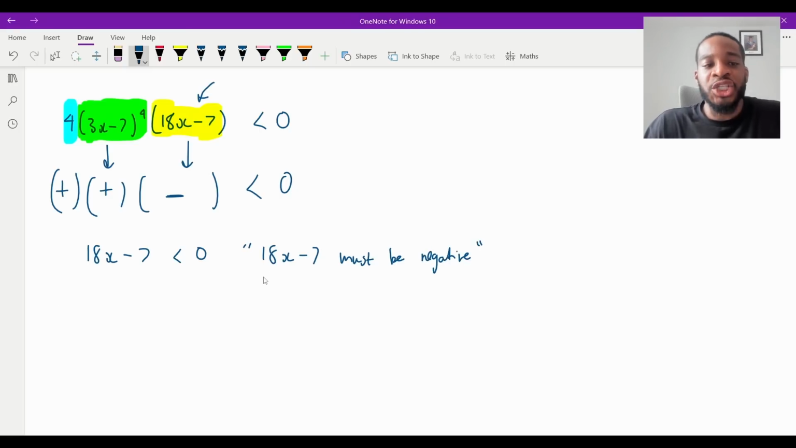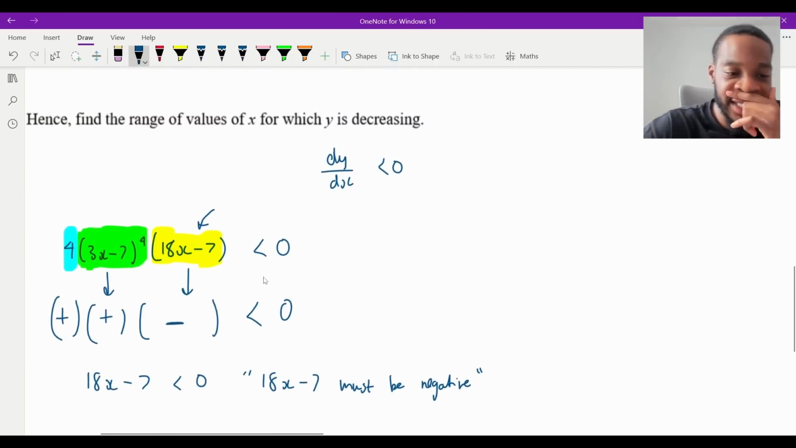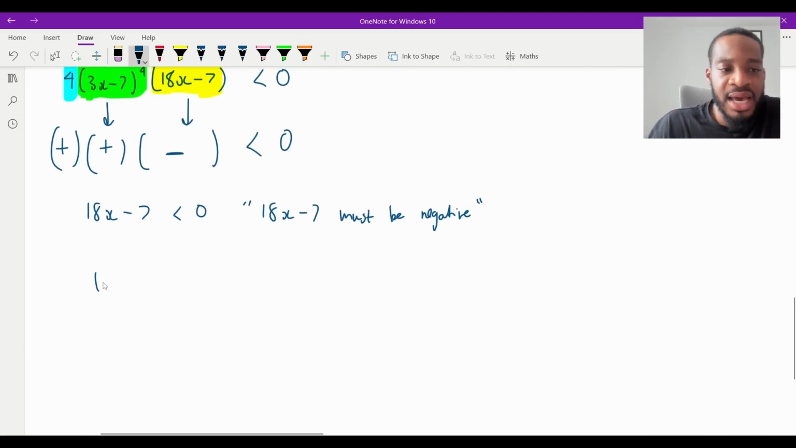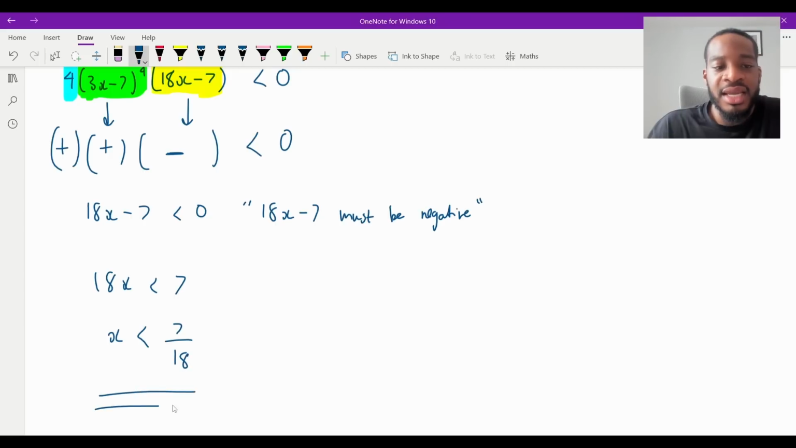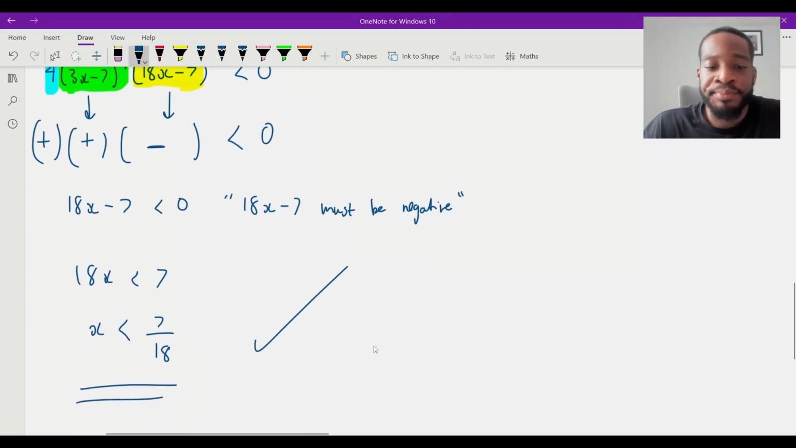So essentially, remember the question asks us to find a range of values. That just means solving an inequality. So we just need to solve that. So it's going to be 18x less than 7. That means that x has to be less than 7/18. And that is going to be our answer for part B. And that is it. Question finished.